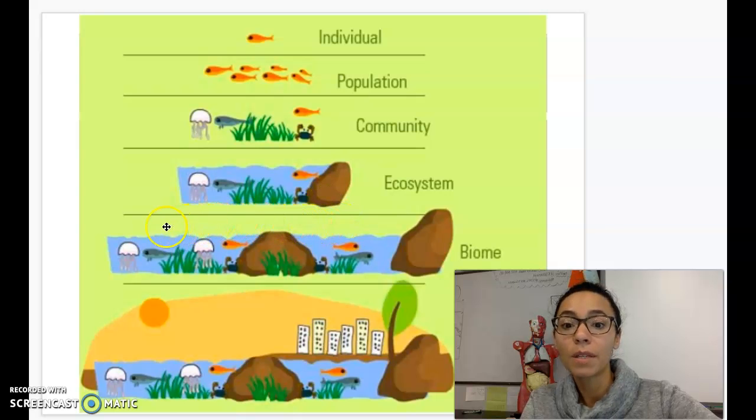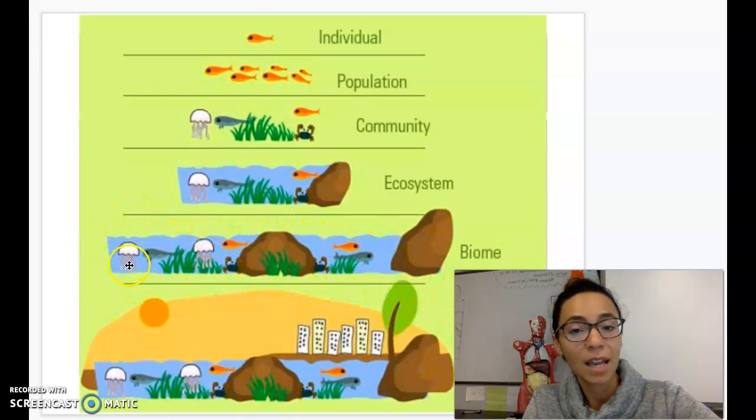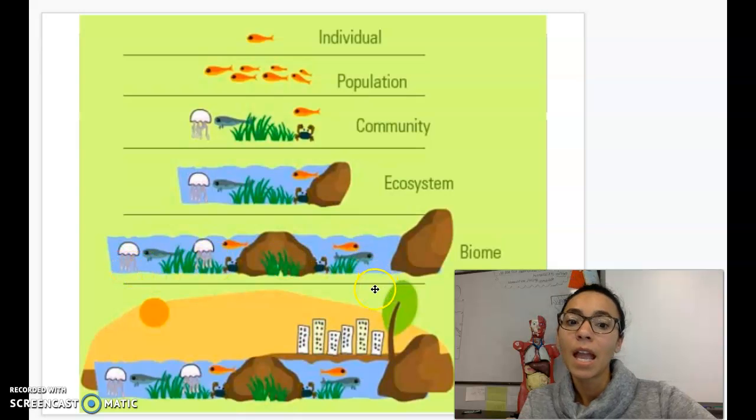The biome is where we have similar ecosystems in different parts of the world. So there's an ocean in the Atlantic Ocean, the Pacific Ocean, the Indian Ocean. So all of those oceans have similar biotic and abiotic things. And then the biosphere is the part of the earth where living things exist.